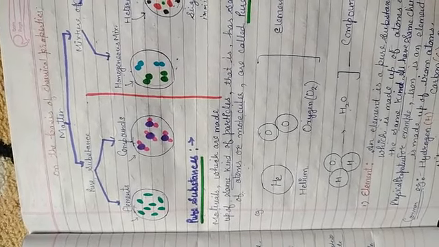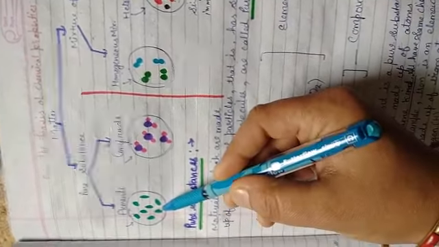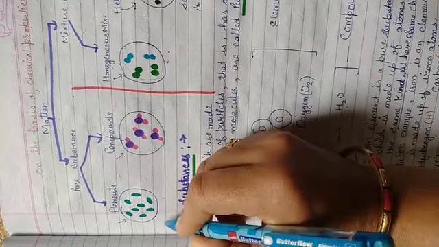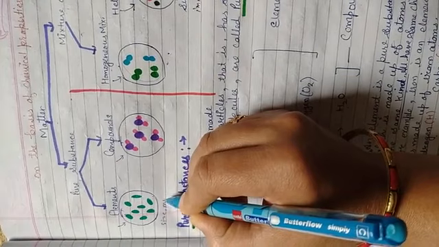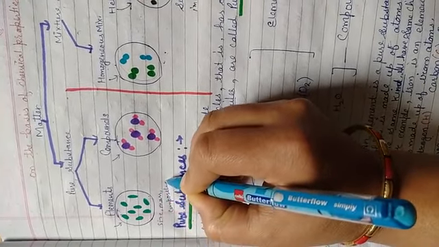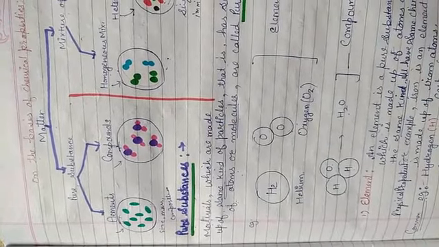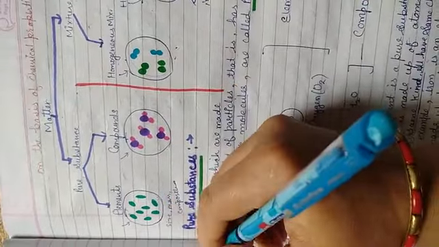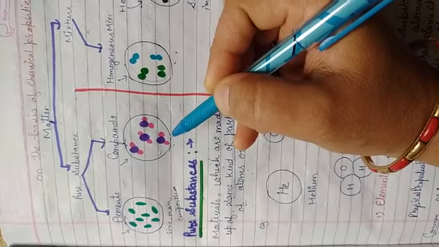An element is made up of only one kind of atom which are identical in all respects, meaning they all have the same size, mass and composition. For example, iron is an element, gold is also an element, and the second one is compound.